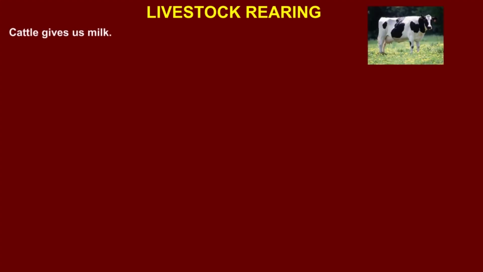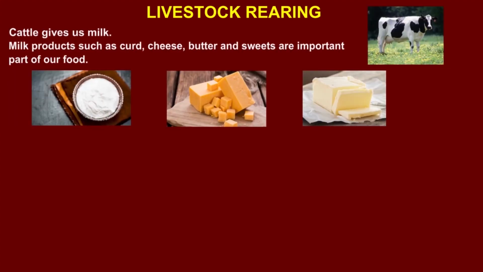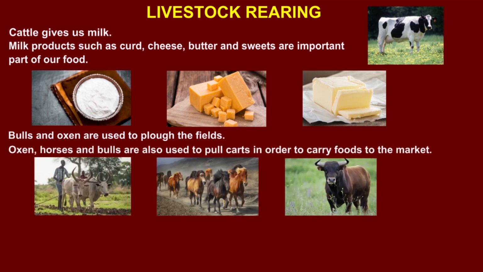Livestock rearing. Cattle give us milk. Milk products such as curd, cheese, butter, and sweets are an important part of our food. Bulls and oxen are used to plow the field. Oxen, horses, and bulls are also used to pull carts in order to carry foods to the market.